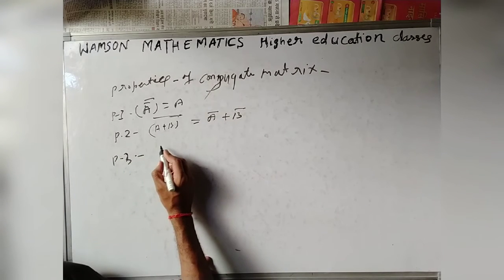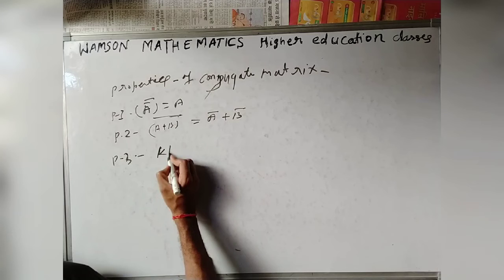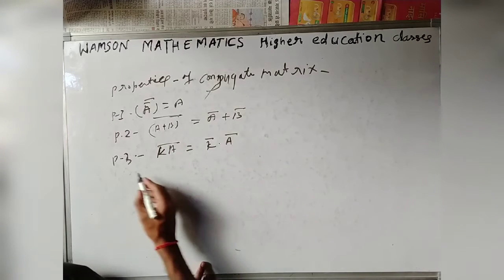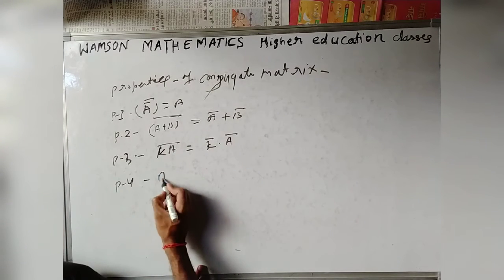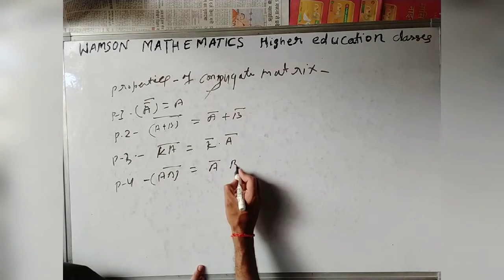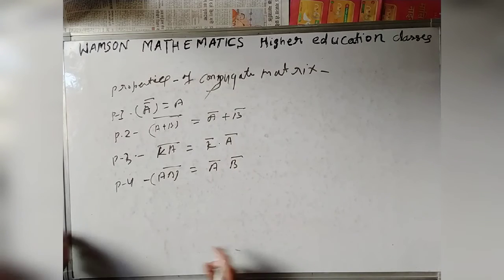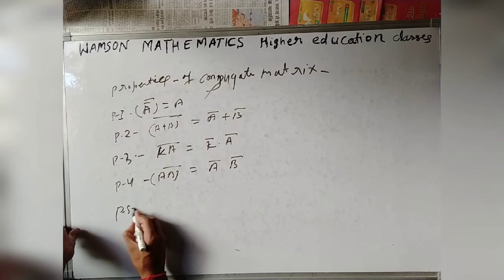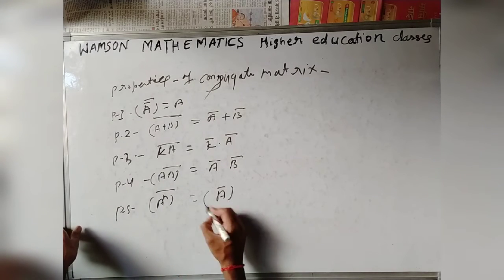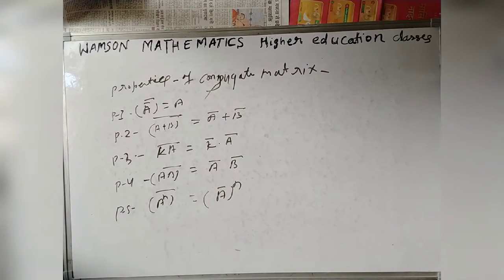For scalar multiplication, the conjugate is nothing but k conjugate into A conjugate. AB conjugate is nothing but A conjugate into B conjugate. A to the power n conjugate is nothing but A conjugate to the power n, where n is a positive integer.